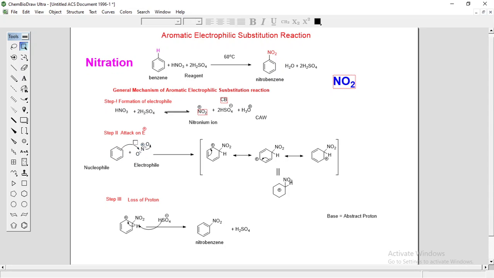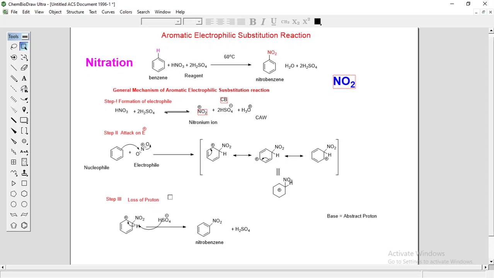In the second step, the benzene ring attacks the electrophile and forms a sigma bond with a carbon atom of the ring, and the resulting cyclic carbocation gets stabilized by resonance. Now the third step is loss of proton.